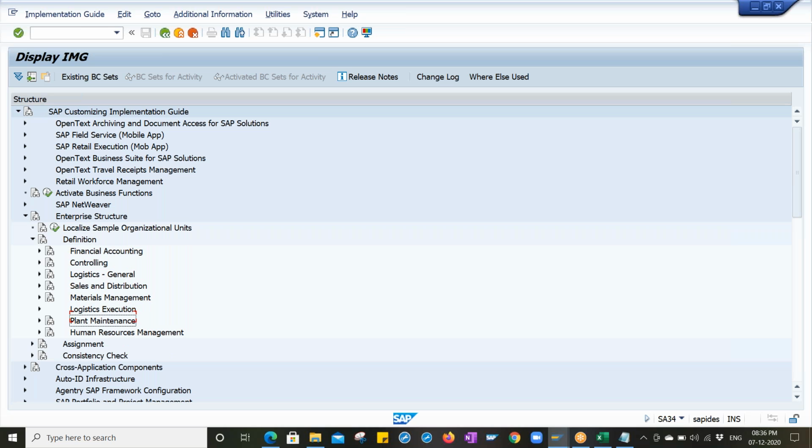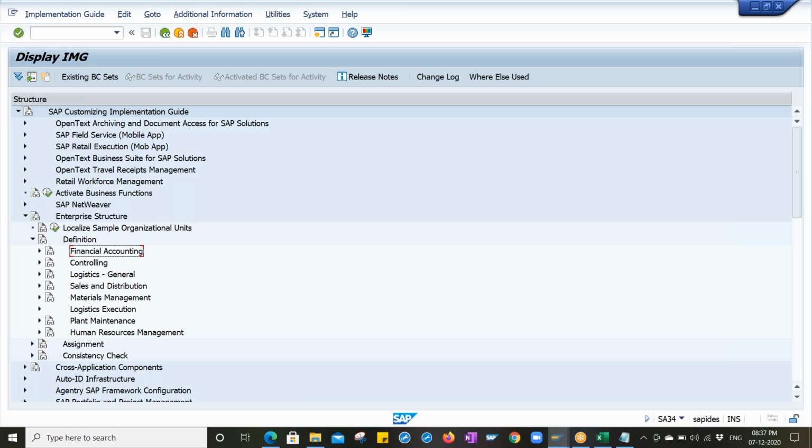Then, as you know, different parts are available based on financial accounting, controlling, logistics general, sales and distribution, materials management, logistics execution, PM and HR. In real time, whichever module the consultants belong to, those consultants configure the system. An MM consultant is not going to go into FI, financial accounting configurations, and is not going to implement that. Whatever the MM points are, he is going to implement those.